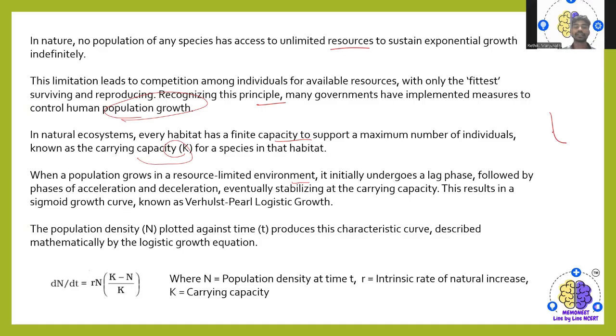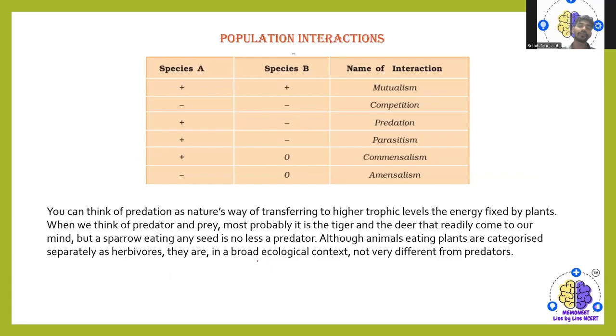This results in the sigmoid growth curve known as Verhulst-Pearl logistic growth, where N, the population density, plotted against time t, produces this characteristic curve described by the mathematical logistic growth equation. Here N is the population density at time t, r is the intrinsic rate of natural increase, and K is the carrying capacity.